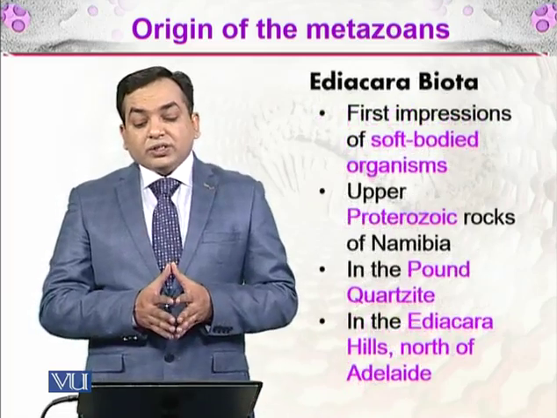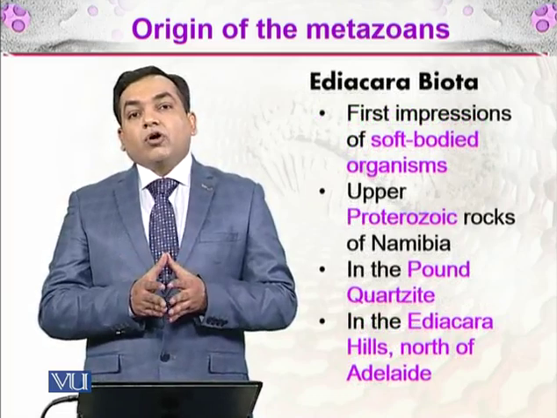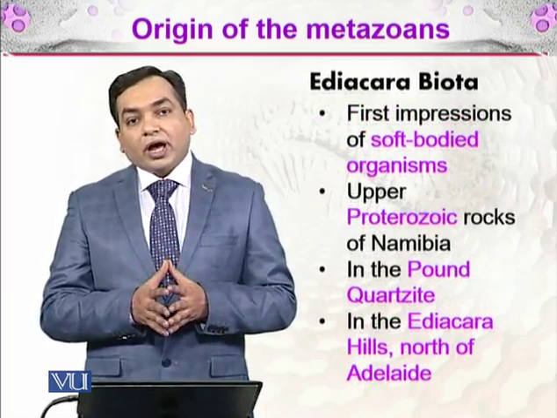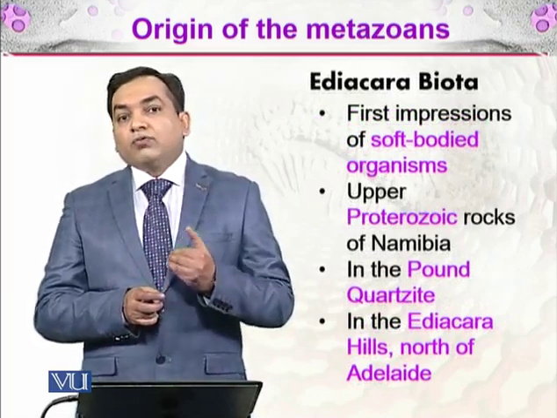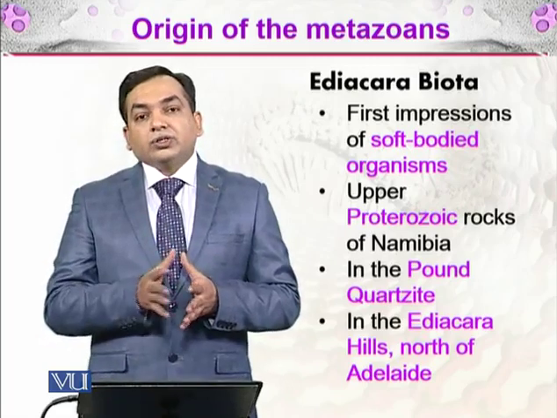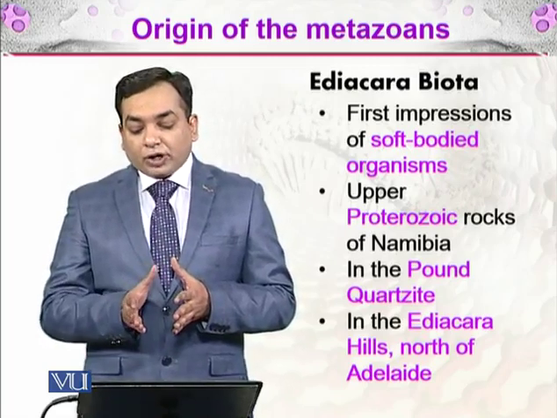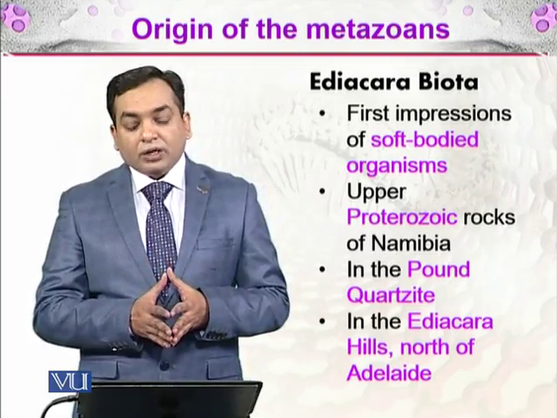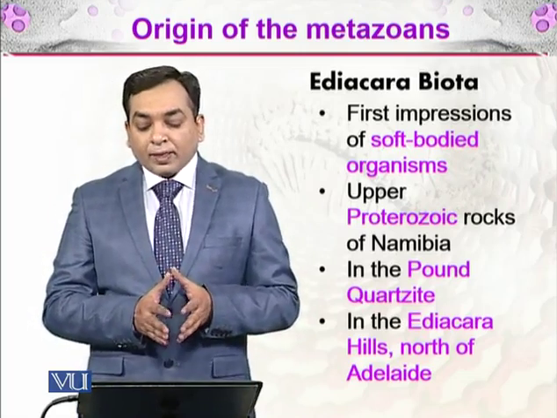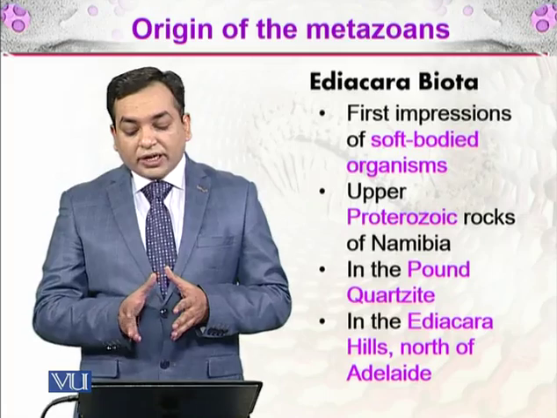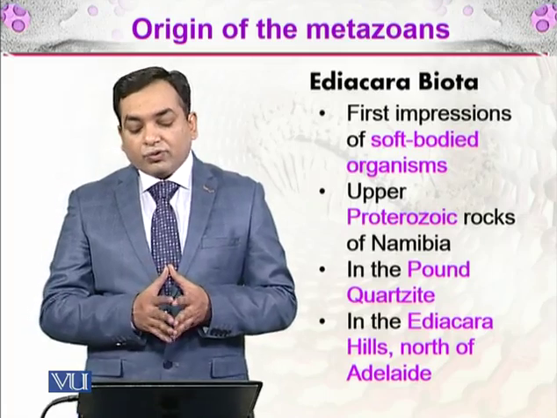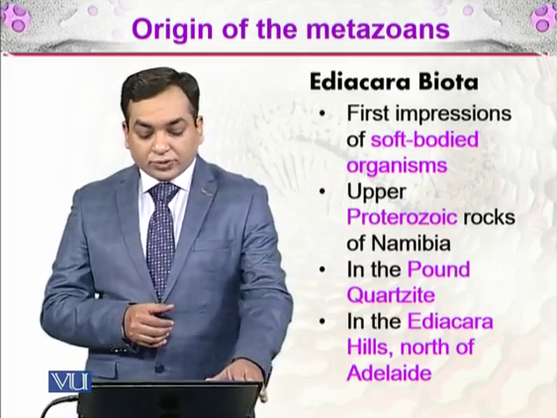So the first impressions of soft-bodied organisms can be found in the Ediacaran fossil record. And these rocks are present in the upper Proterozoic rocks of Namibia. Namibia is a place in Africa. And in the Pound Quartzite in the Ediacara Hills north of Adelaide in southern Australia.